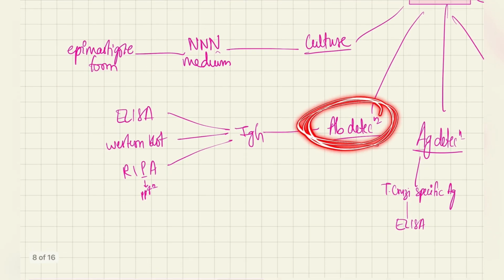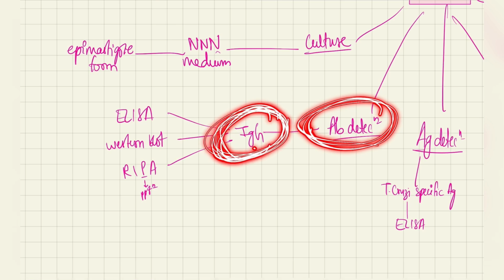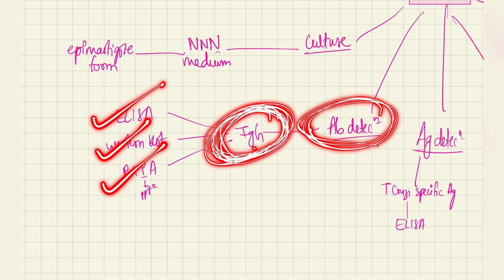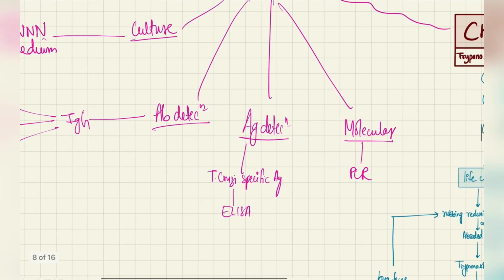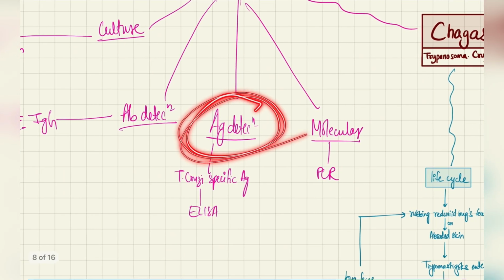Next, antibody detection. There will be specific IgGs to this organism, which are detected by ELISA, Western blot, and RIPA, which is radioimmunoprecipitation assay. Next, we do antigen detection.